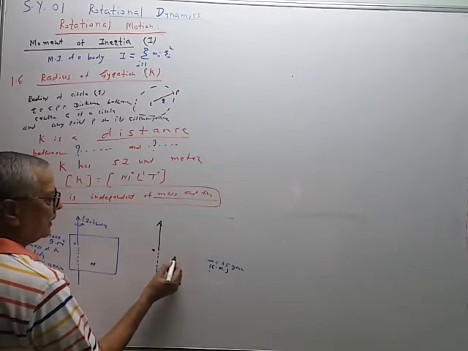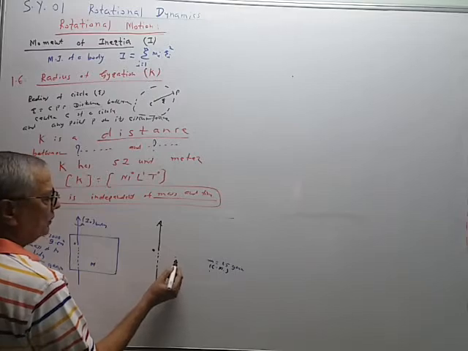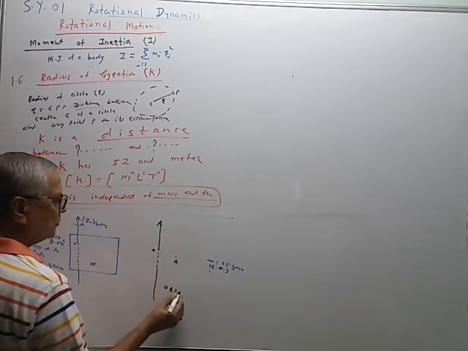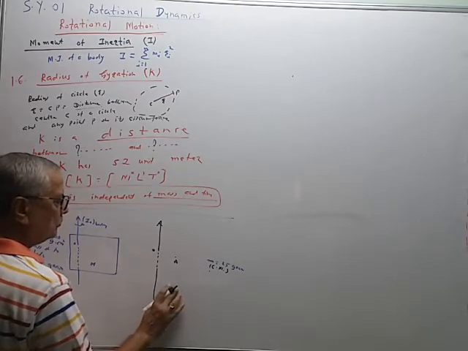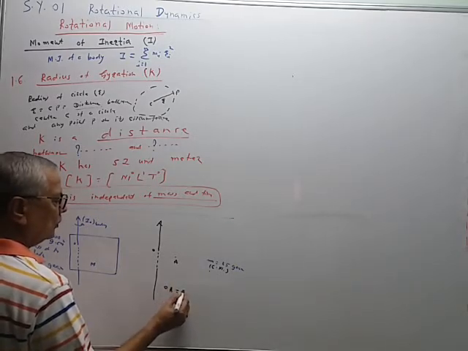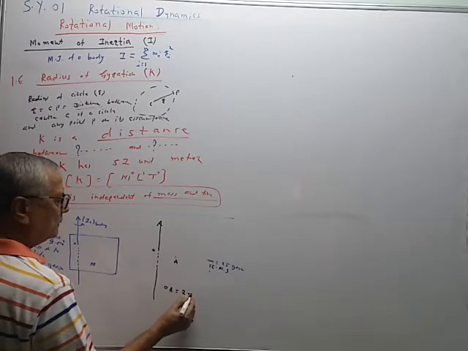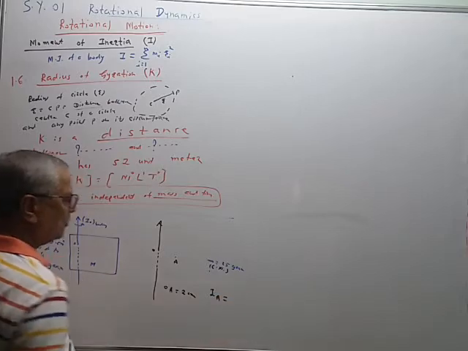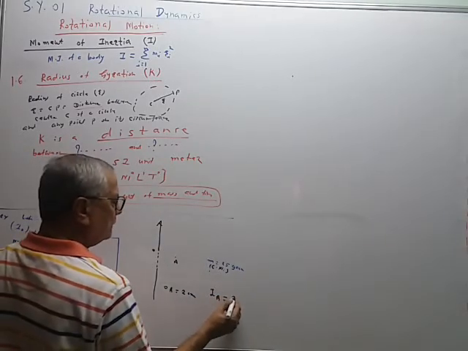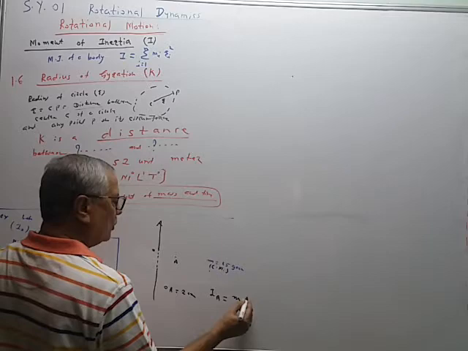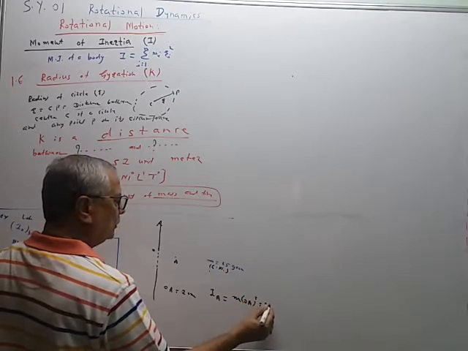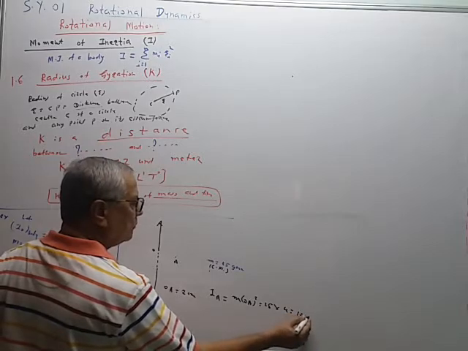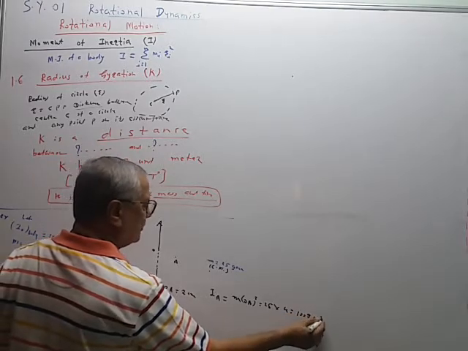Suppose it is kept at point A. This OA distance is say 2 centimeter. So moment of inertia when the particle is kept at point A is equal to mass multiplied by OA square. So 25 multiplied by 2 square, that is 4. It is equal to 100 gram centimeter square.